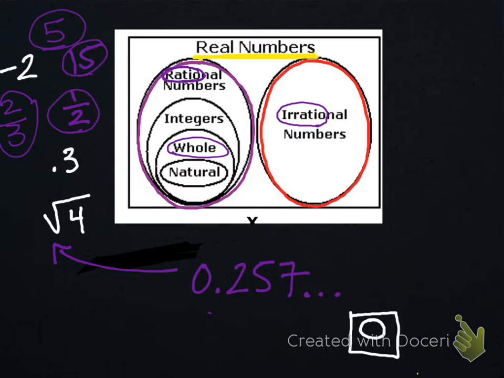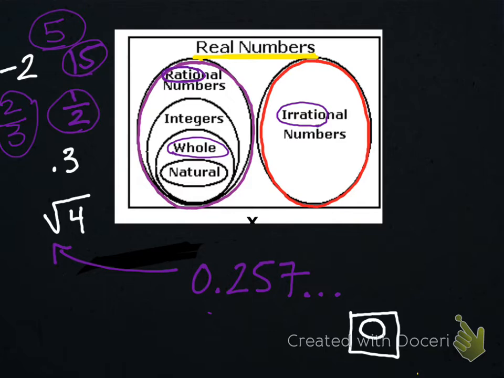So if you see dot, dot, dot at the end, guess what it is? It's not rational. What do we think? I heard them out there. Irrational. Good job. You guys are really participating. I like it. All right. So it's a decimal number, and decimal numbers will also go under the rational category.